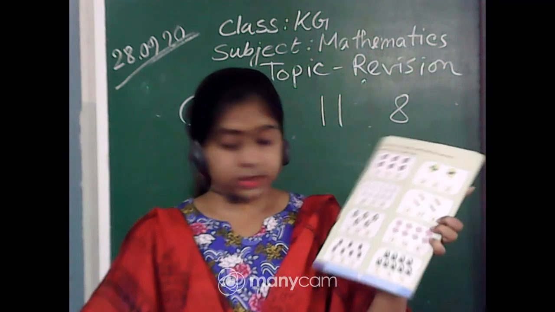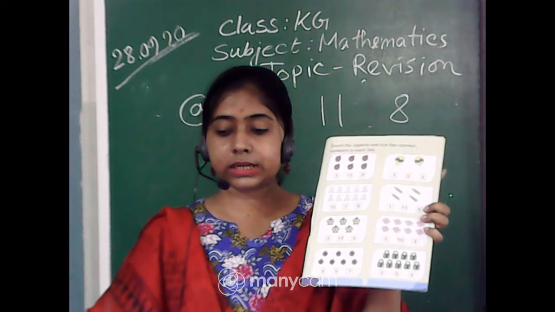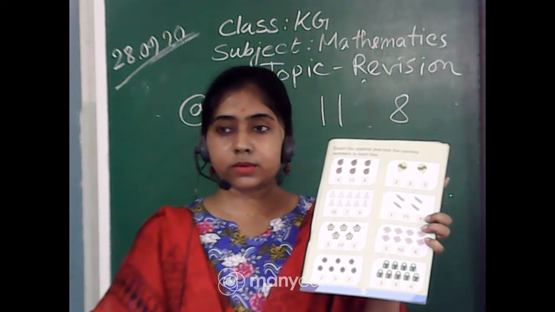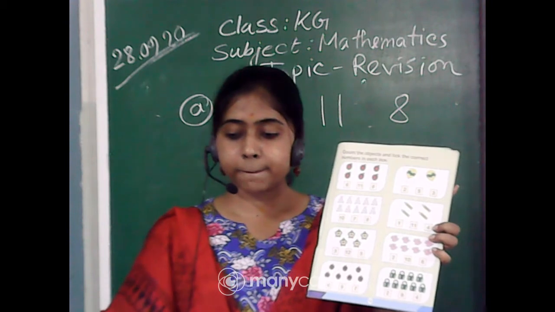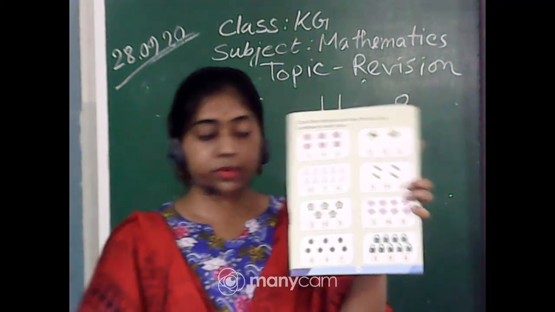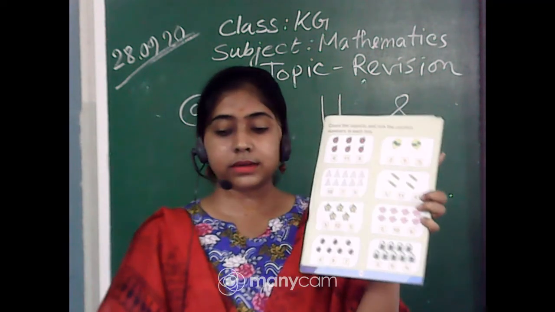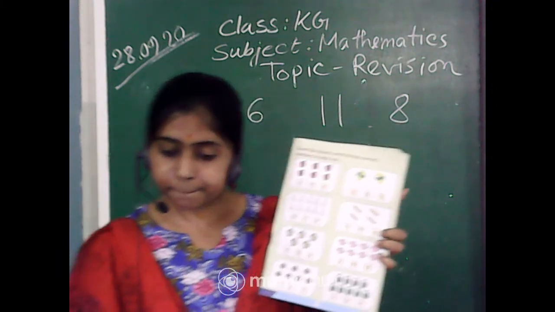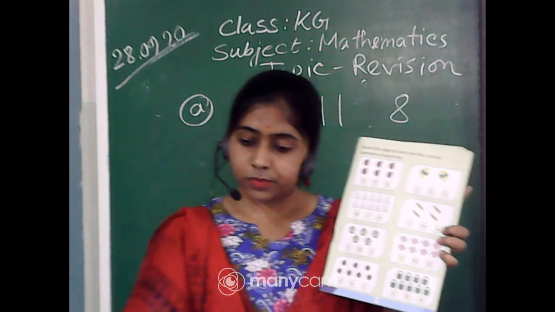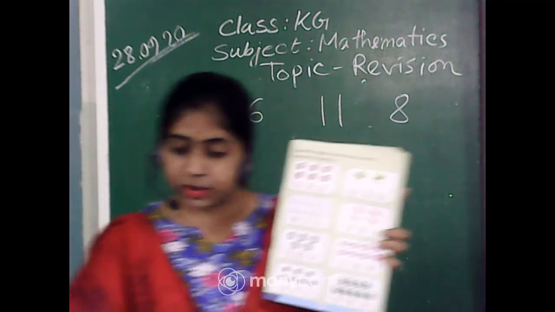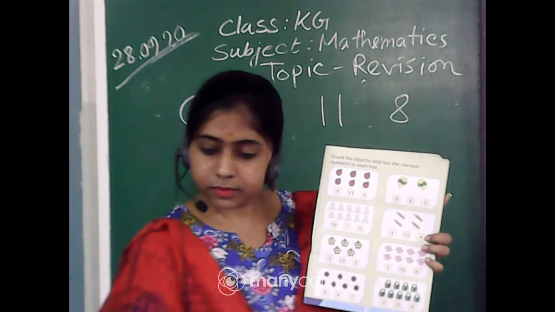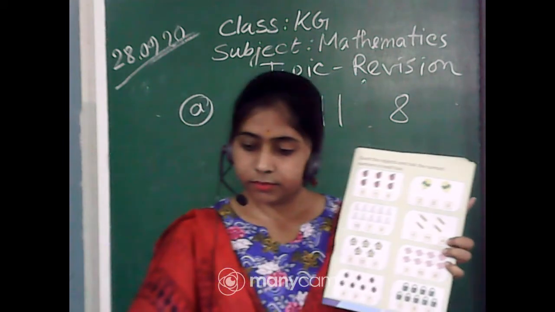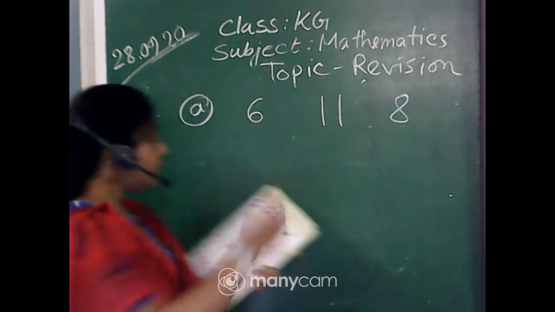Page number 13. Page number 13. Come on, write down. Count with me. And which one is the answer? Come on, anyone? First the apples.